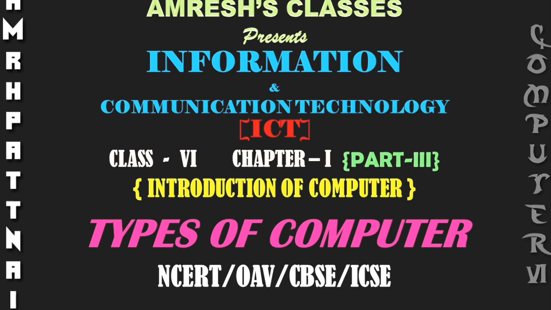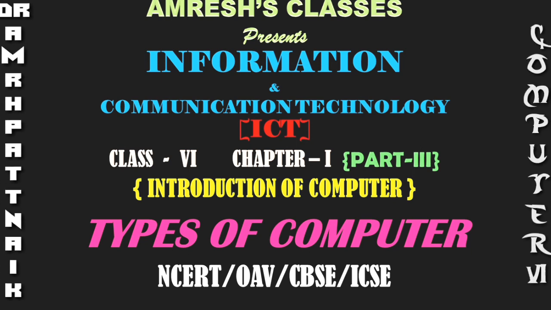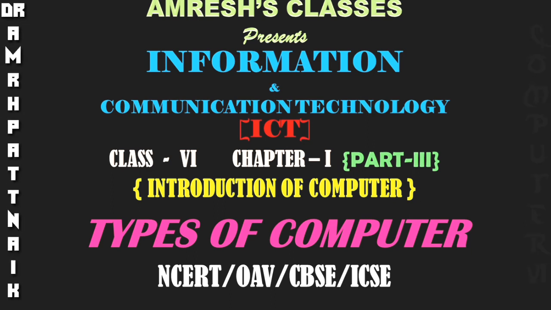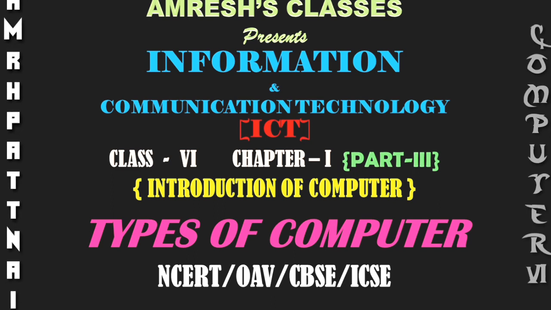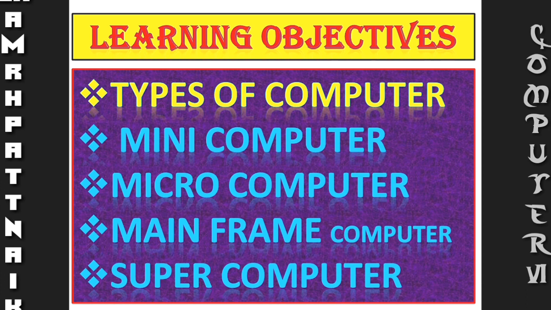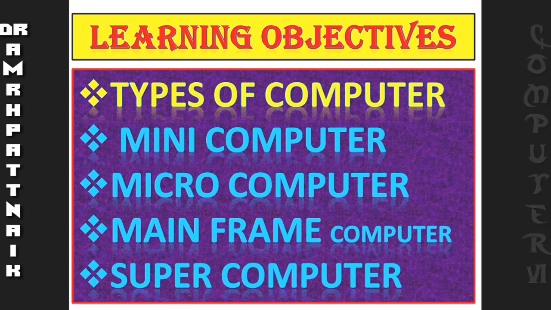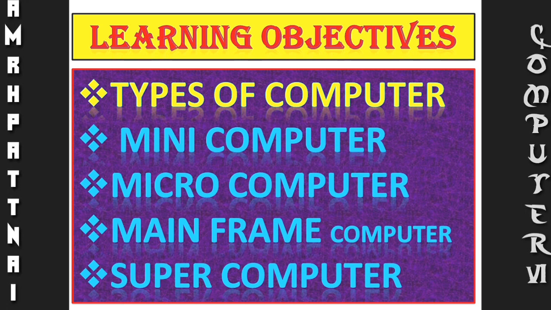Today we'll start Information and Communication Technology, that's ICT, Class 6, Chapter 1, Part 3, Introduction of Computer. So today we are going to discuss types of computer, meant for NCERT, OAV, CBSE, ICSE, etc. Learning objectives: today we are going to learn types of computer, mini computer, microcomputer, mainframe computer and supercomputer.